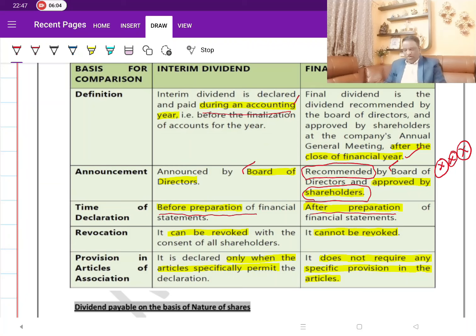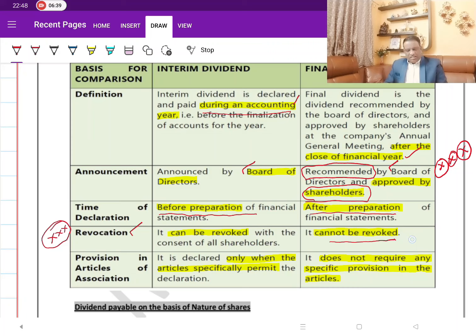And the next point of difference is on the revocation. This again is an important point. Kindly make a note of it. There are questions on this. Can this interim dividend be revoked? That is, revoking is cancellation after declaring. The answer is yes, but they require the consent of the shareholders. But when we talk about the final dividend, in general, they cannot revoke it. This is what is referred to in the point of difference table.